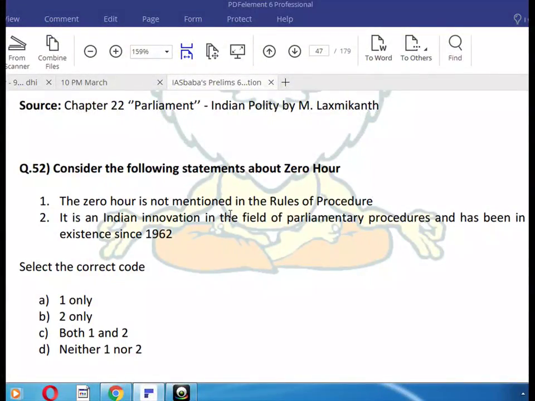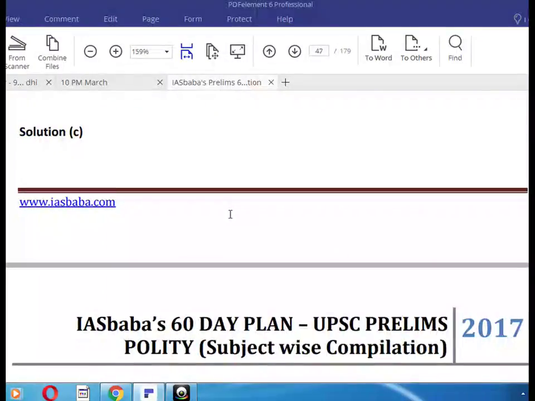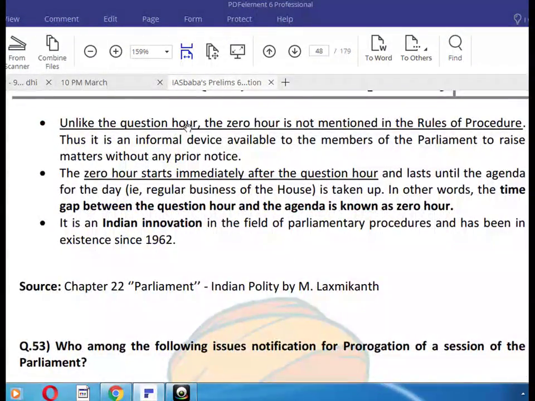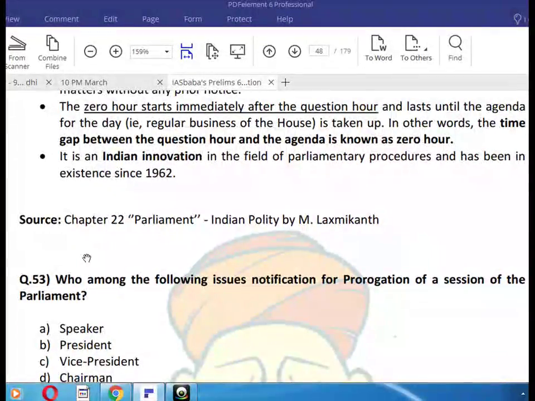Consider the following statements about zero hour. See both. Unlike the question hour, the zero hour is not mentioned in the rules of procedure. It is an Indian innovation in the field of parliamentary procedures and has been in existence since 1962. The zero hour starts immediately after the question hour. The gap between the question hour and the agenda is known as zero hour.